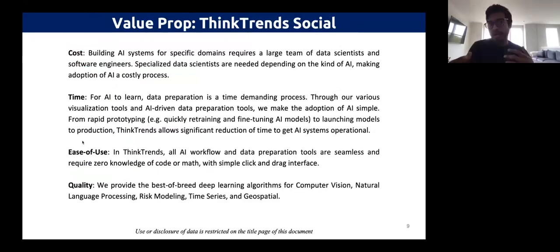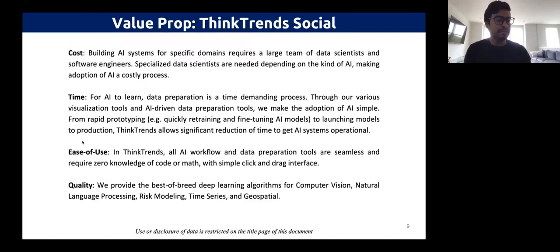Now, it's kind of a chicken and egg. If there are no models to annotate and find relevant information, then at the first step, the human has to do that. Once the human has made a baseline of annotations, then we can use that and iteratively improve the model over a period of time. And then further, you can actually take that model, clone it, and use transfer learning to build other models on top of that. And so all our AI workflow and data preparation tools are seamless, require zero knowledge of code or math, and it's a simple click and drag interface.